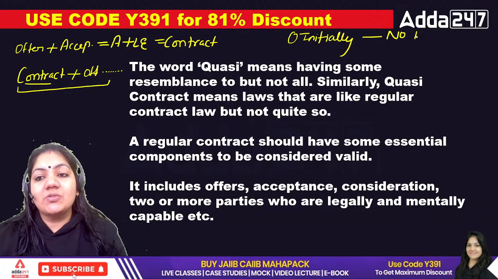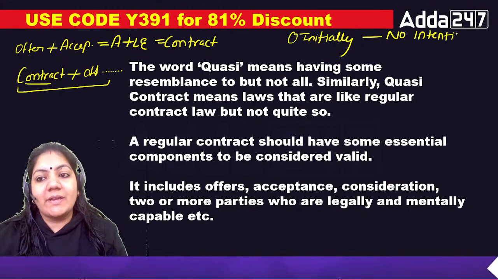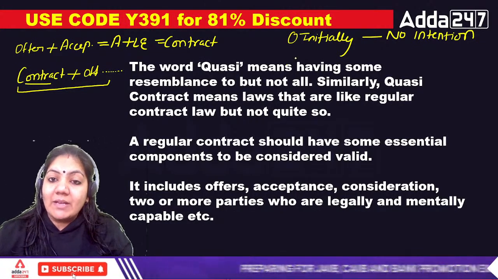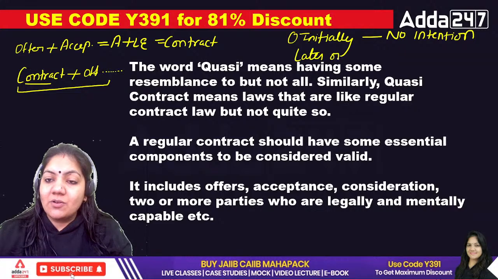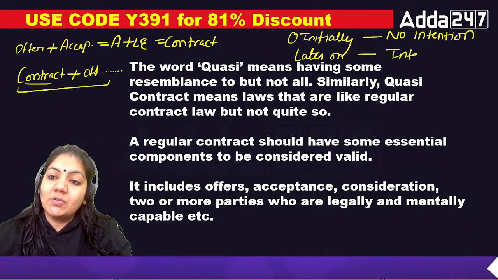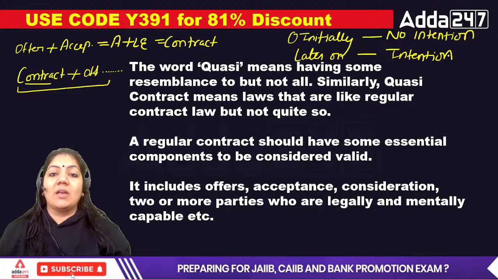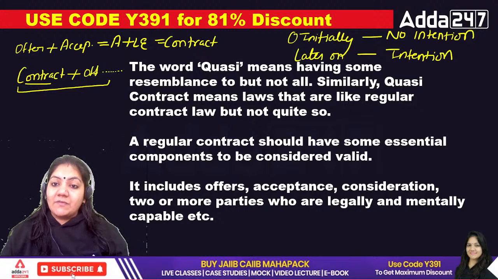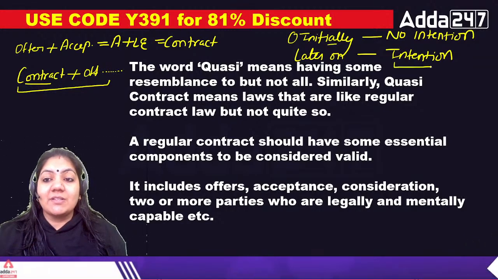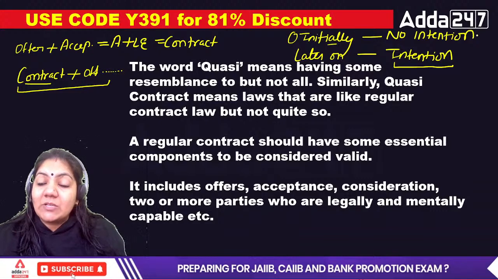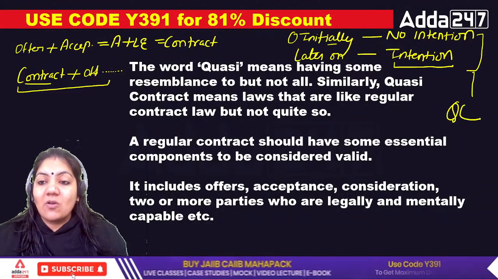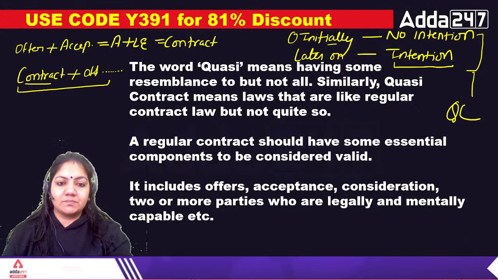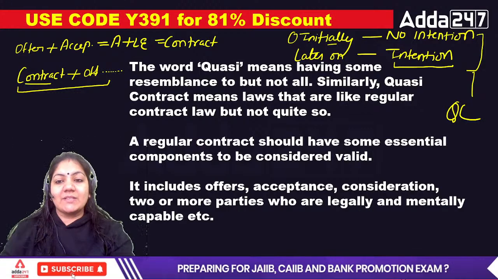In other words, you can say that initially there is no intention to enter into a contract. This is absolutely right. No intention to enter into the contract initially. But later on, there is an intention to enter into the contract because repairing of the tank is also required. So later on means after this initial stage, there is an intention to enter into contract. That particular thing is called quasi-contract. A simple formula to understand the quasi-contract.